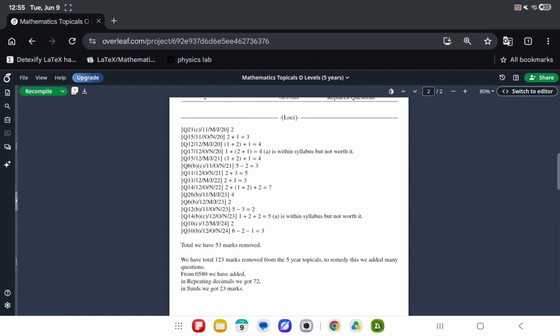Okay, that's how many marks we got, and 72 marks and 23 marks from decimals and thirds. Now I'm not including all of the marks from repeating decimals and thirds. Okay, I will be trying to fix more parts of the topicals. Example like, what do you call it?